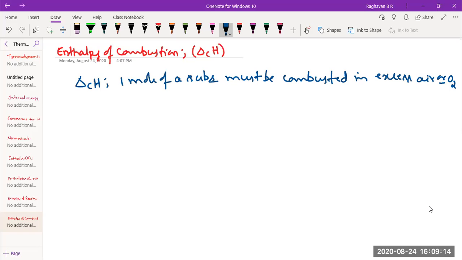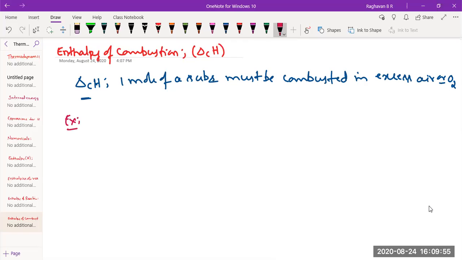You take 1 mole of a substance, be it compound or element, and completely combust it to give the products. The enthalpy change is called the enthalpy of combustion. So the condition is 1 mole of substance in excess air or oxygen. In the previous case, the condition for enthalpy of formation was 1 mole of the product from the elements in their standard states. Now, how do we write an equation for the enthalpy of combustion of carbon? Take this example.